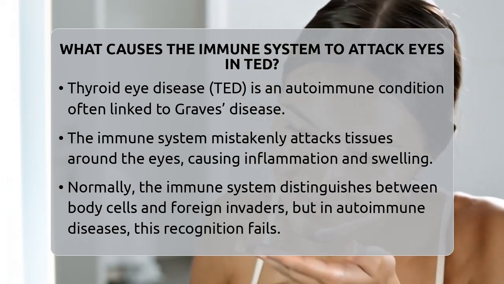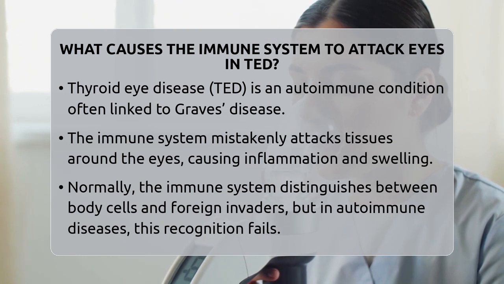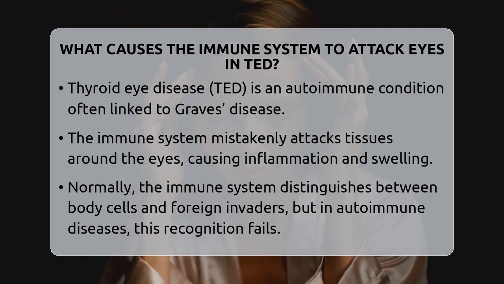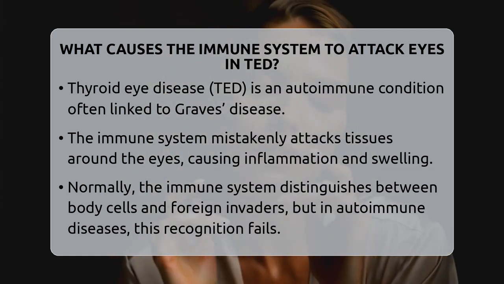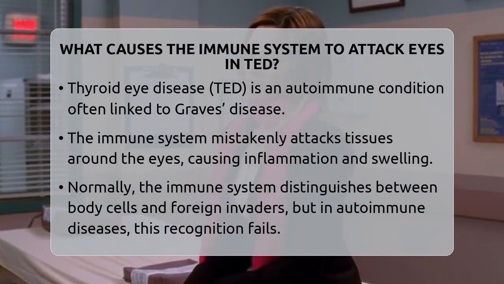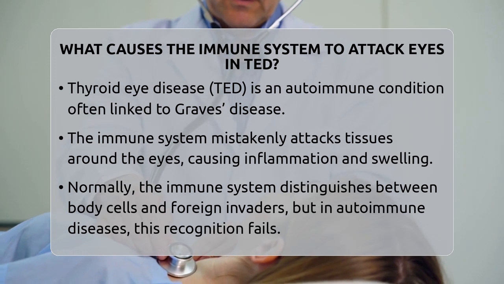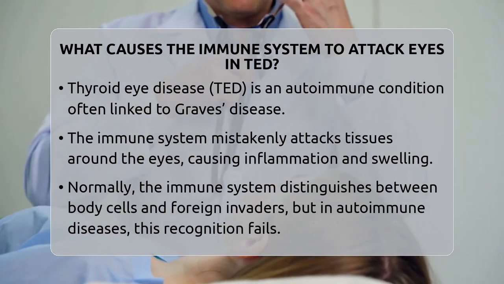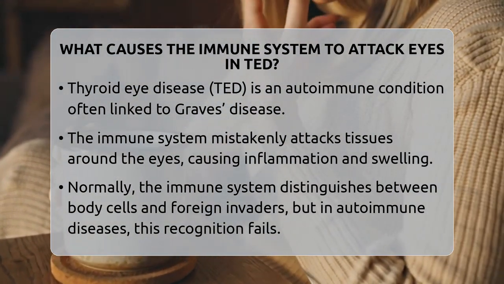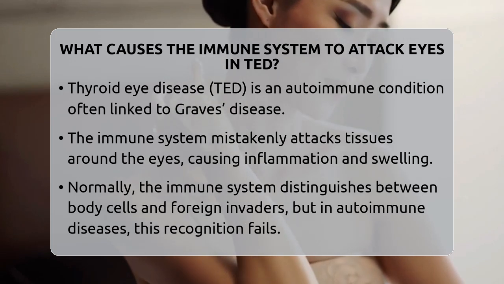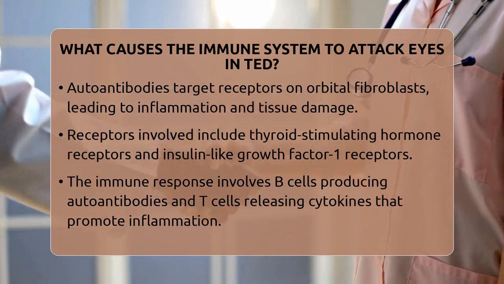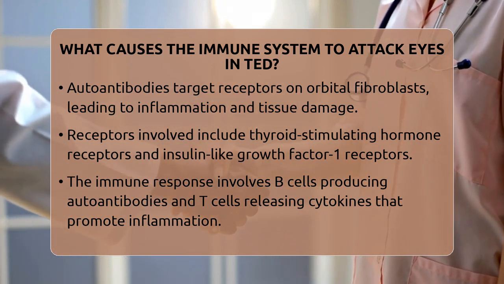To understand why this happens, we need to look at how autoimmune diseases work. Normally, your immune system can tell the difference between your own cells and foreign invaders like bacteria or viruses. But in autoimmune diseases, this recognition system fails. The immune system starts producing antibodies that target your own tissues. In Graves' disease, these antibodies stimulate the thyroid gland to produce excess hormones. Interestingly, the same antibodies can also affect tissues outside the thyroid because they target specific receptors found in both places.